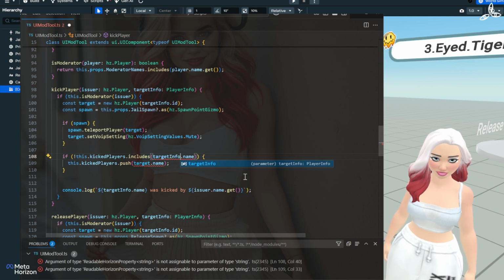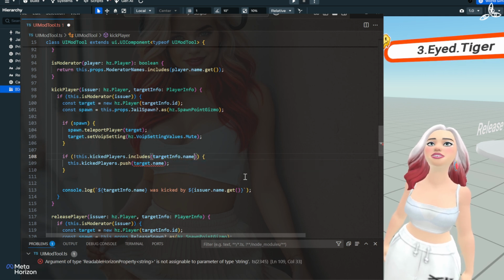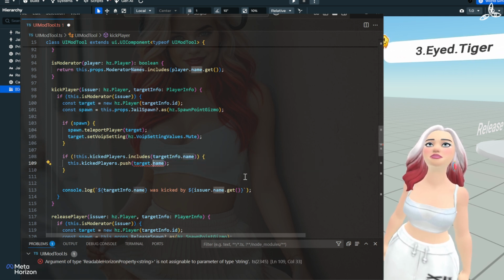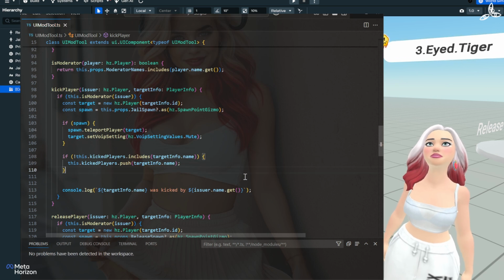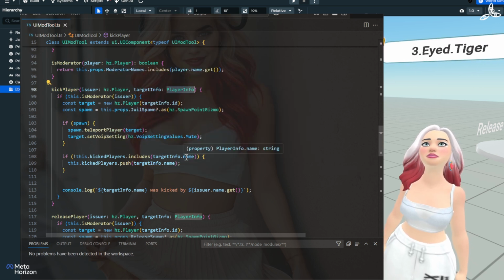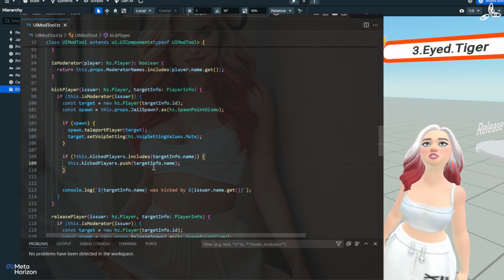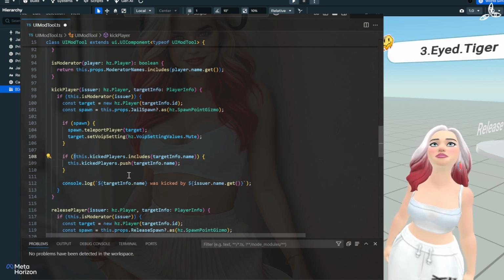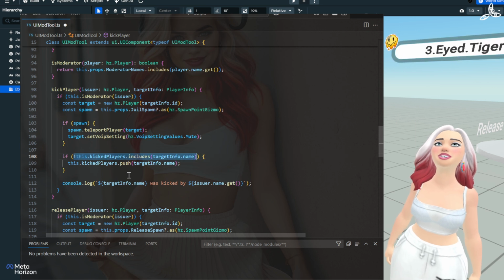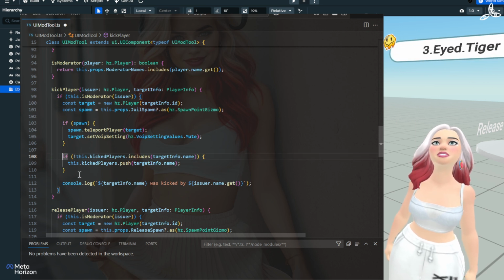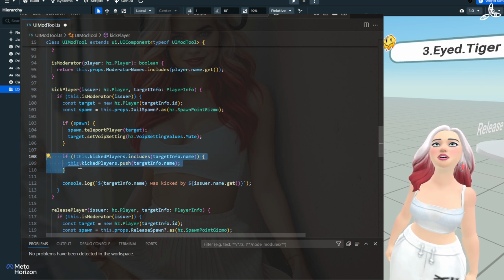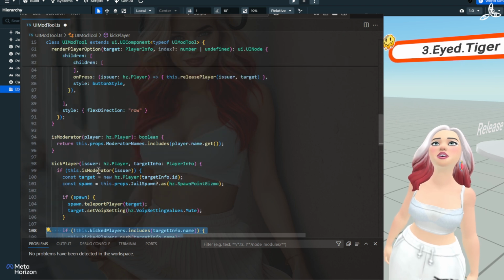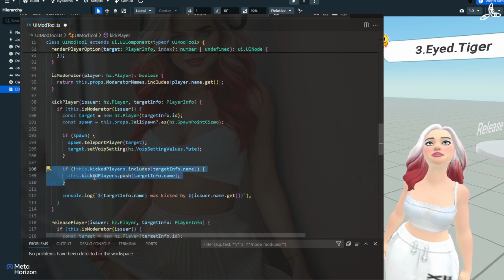Oh yeah, I'm sorry. It's target info dot name. Because again, we've already got the name and the target info property that's being passed in. That is a player info. So the basic thing is, if the player doesn't already exist, use an exclamation mark. If the player isn't in there, we need to add them in there.